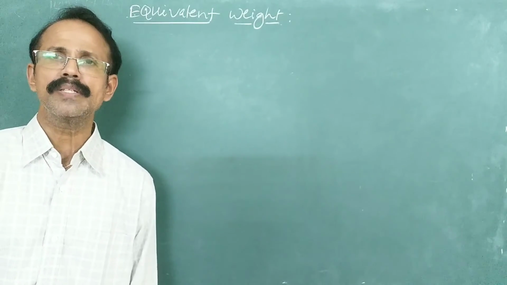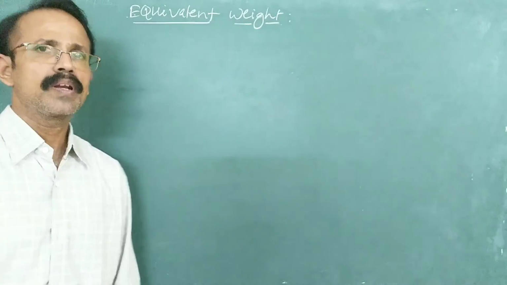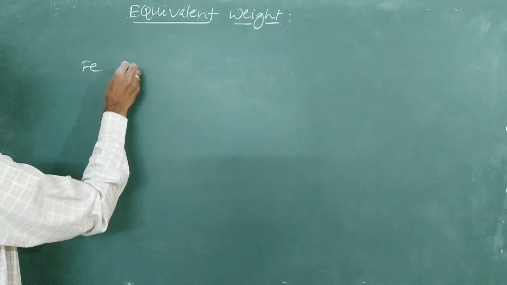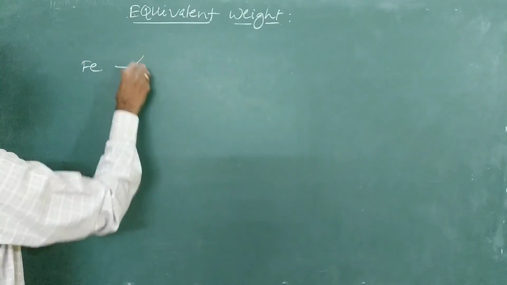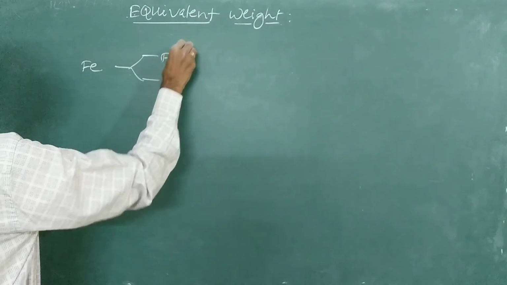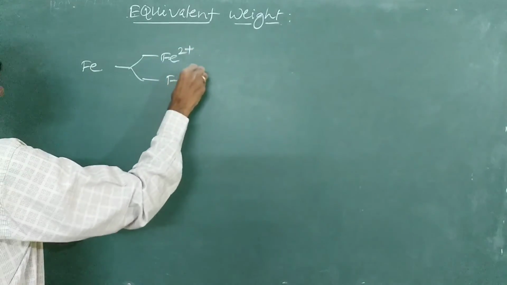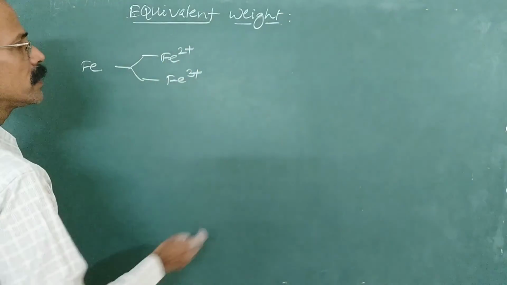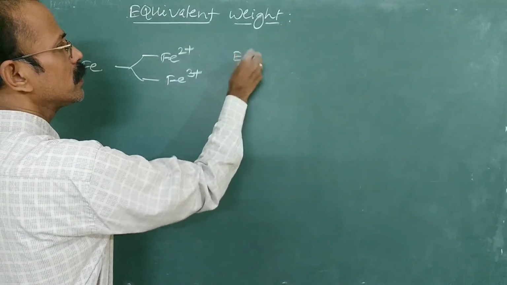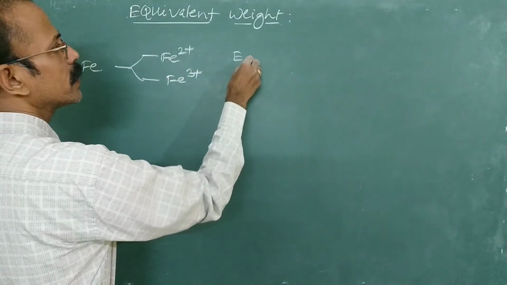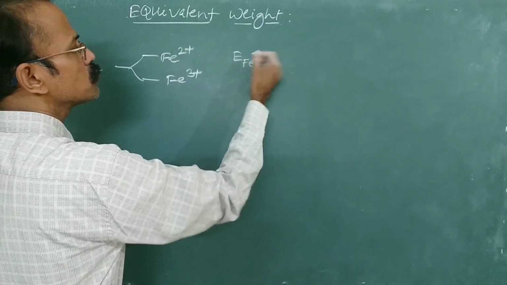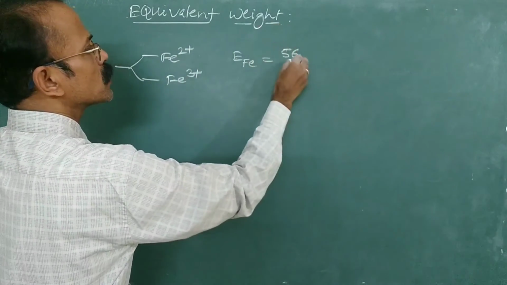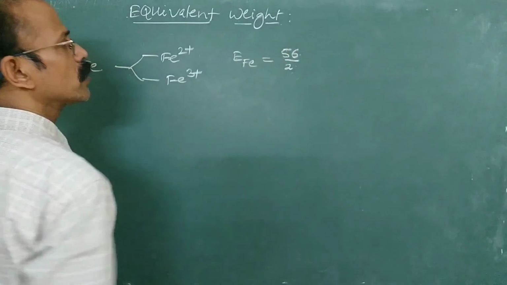For example, take iron. Iron exists as Fe2+ and Fe3+. In its compounds, iron exhibits two oxidation states, Fe2+ and Fe3+. So if it exists in the +2 oxidation state, then equivalent mass becomes formula mass or ionic mass divided by valency, so 56 divided by 2.